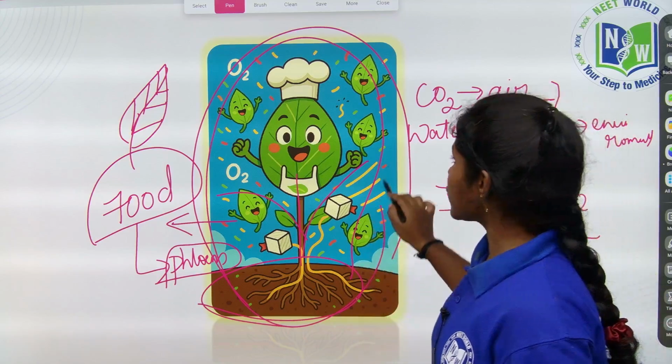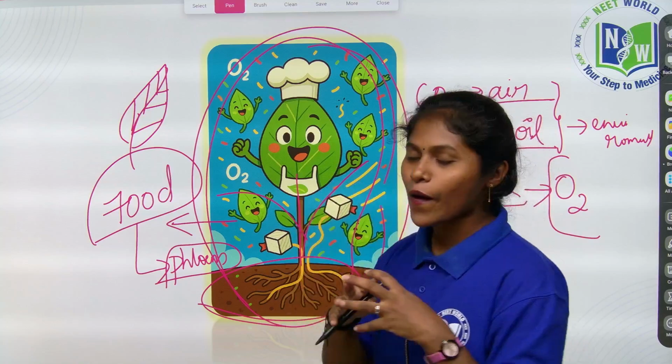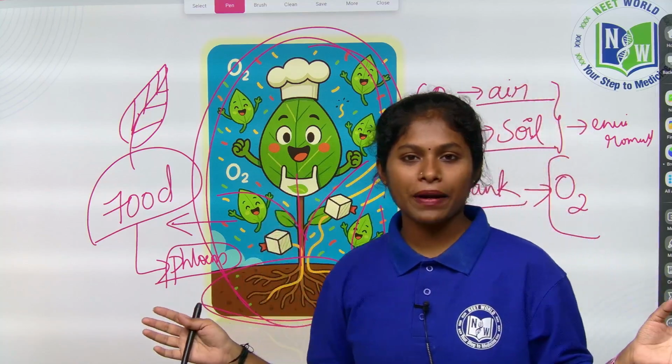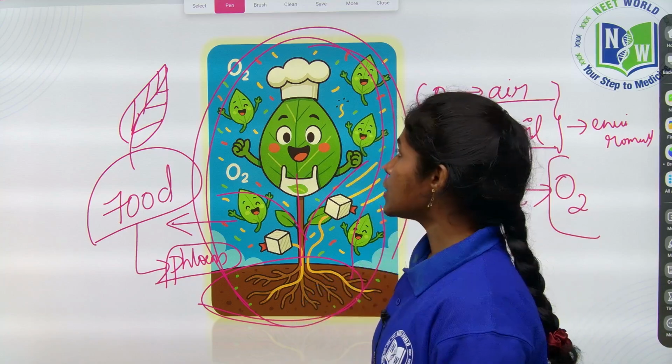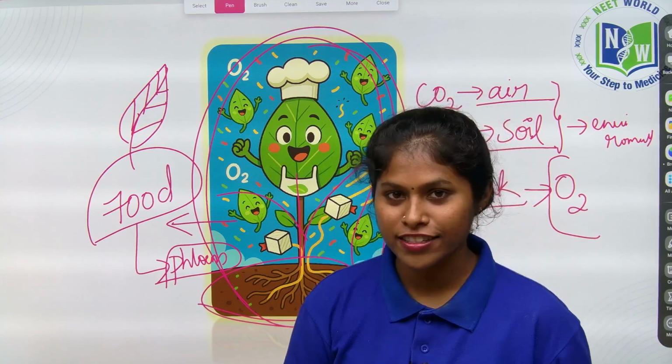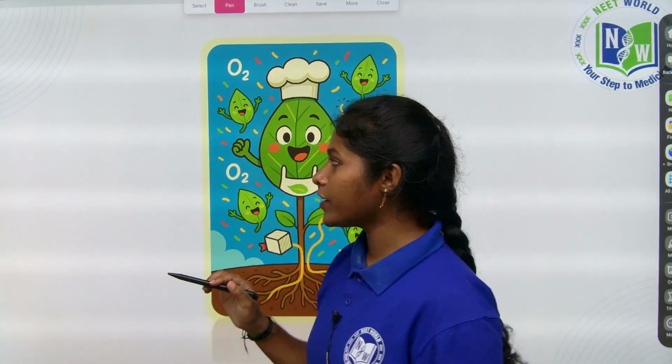The plant is looking very happy, right? It is distributing to all parts of the plant with the help of the delivery boy called phloem, right? So this is the very great story of photosynthesis, children. I hope you are all clear about this story. Such a nice story, right, children?